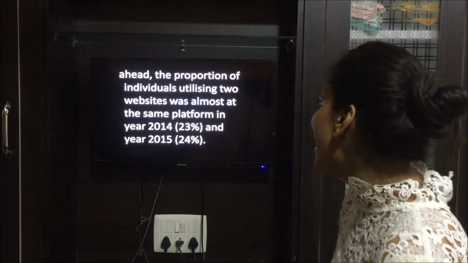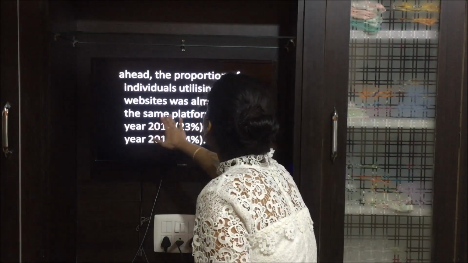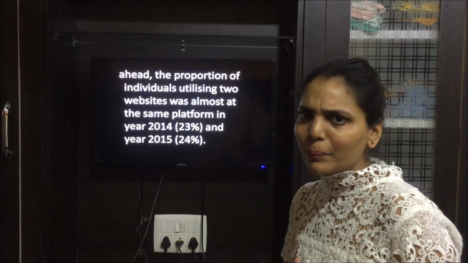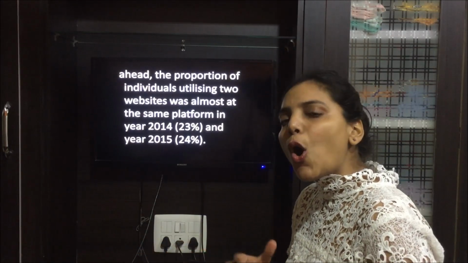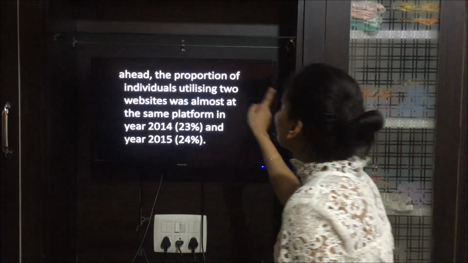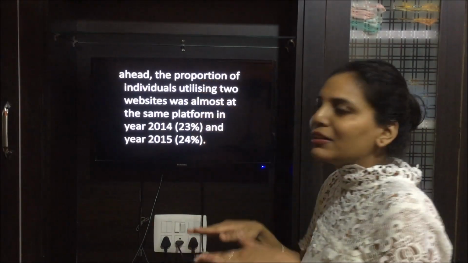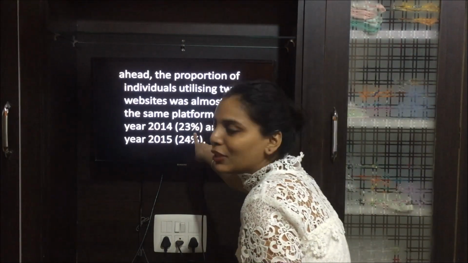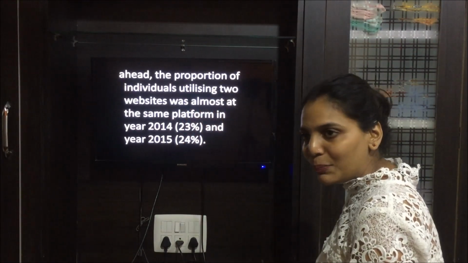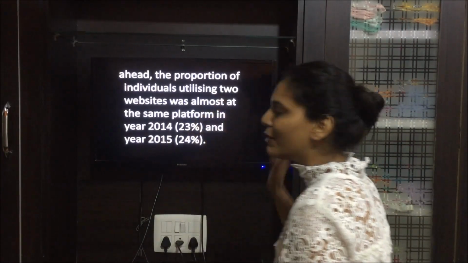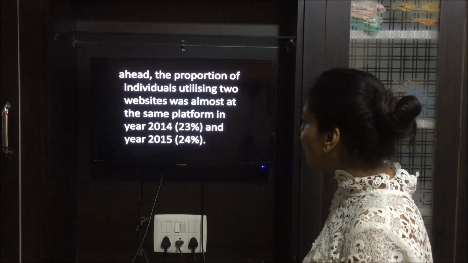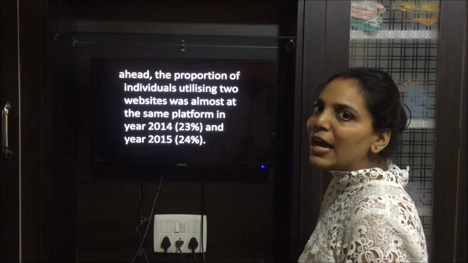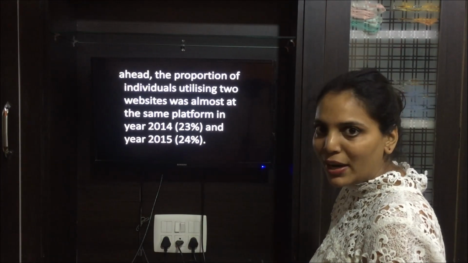So what I have written was almost at the same platform. It was not absolutely equal, but it was almost equal. In 2014 I have mentioned in brackets 23%, and in 2015 I have again mentioned in brackets 24%. Of course we can use brackets for graphs, and that is why I have used brackets, right?